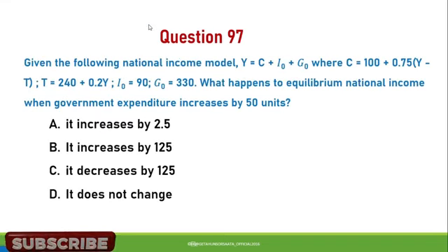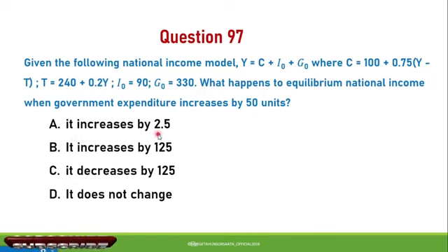Question number 97. Given the following national income model, Y is equal to C plus I naught plus G naught, where C is equal to 100 plus 0.75 times (Y minus T), and T is equal to 240 plus 0.2 Y, and I naught and G naught are given as 90 and 330 respectively. What happened to equilibrium national income when government expenditure increased by 50 units?